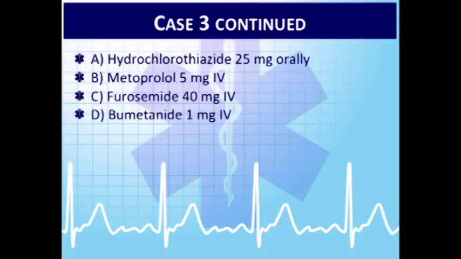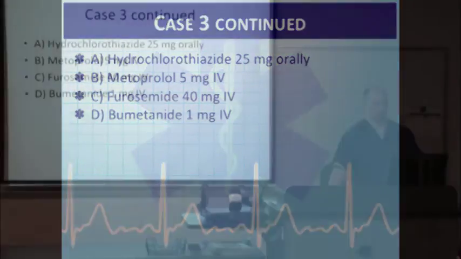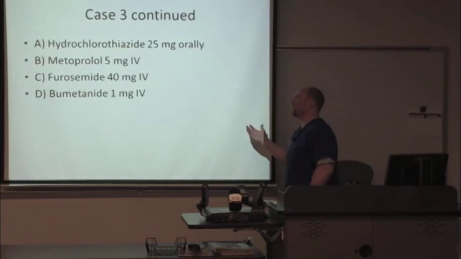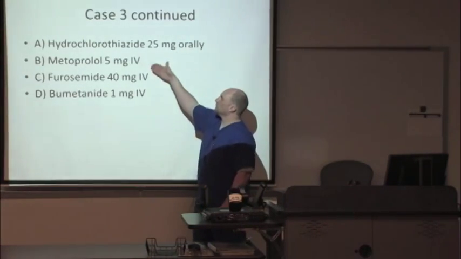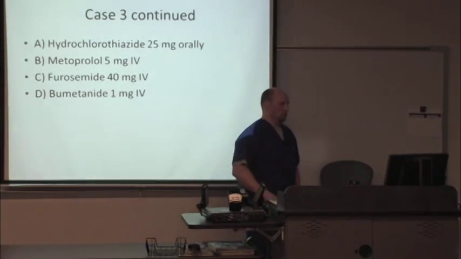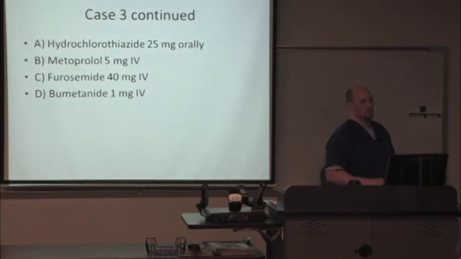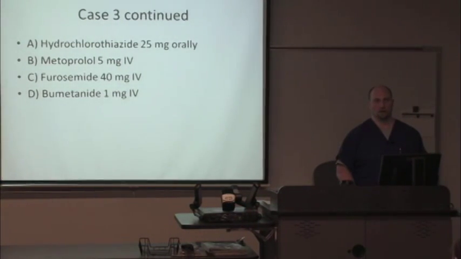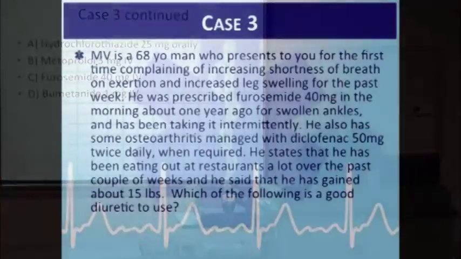So, first of all, are all these diuretics or not? No. All right. So B is metoprolol. That's kind of thrown in there to kind of distract you. But either one of the bottom 2 you can give, and that's perfectly fine. So what about the routes on here? So first one's orally. The last 3 are all IV. We'll just throw this one out because that's a beta blocker. But last 2 are IV. Would you ever want to give someone an oral medication? All right. And why not in this specific case?